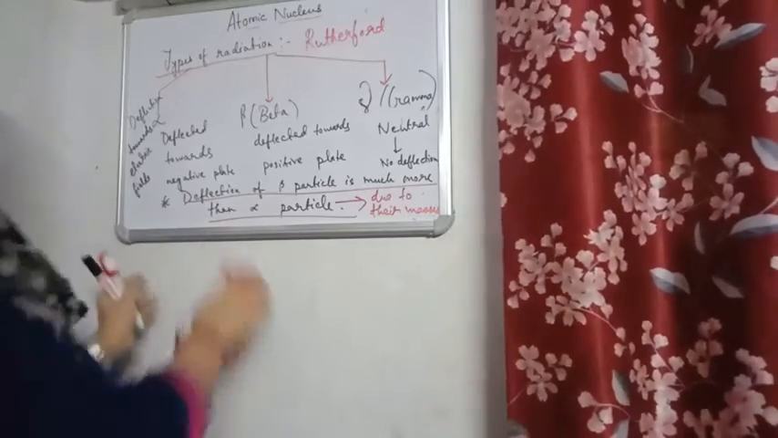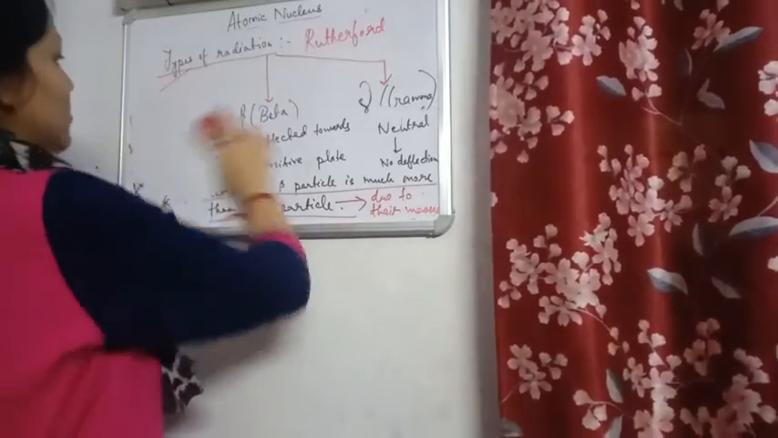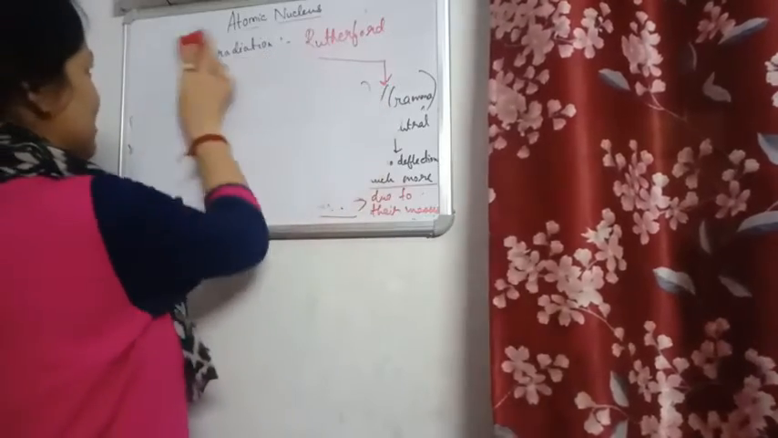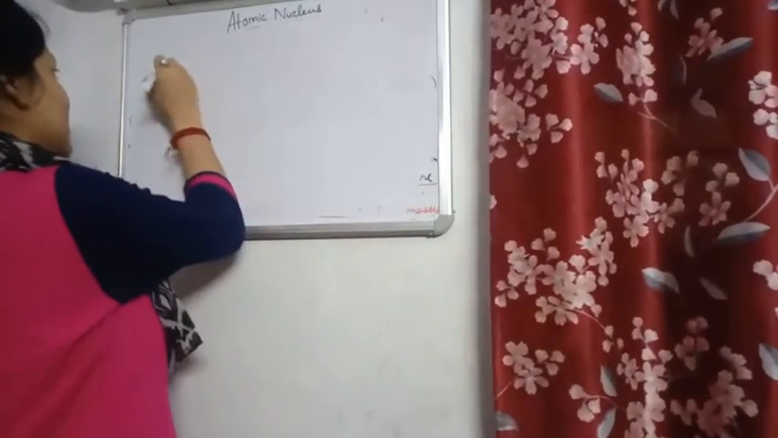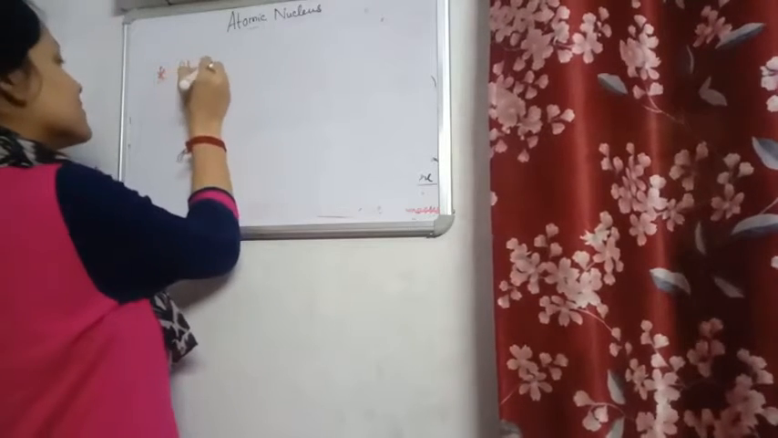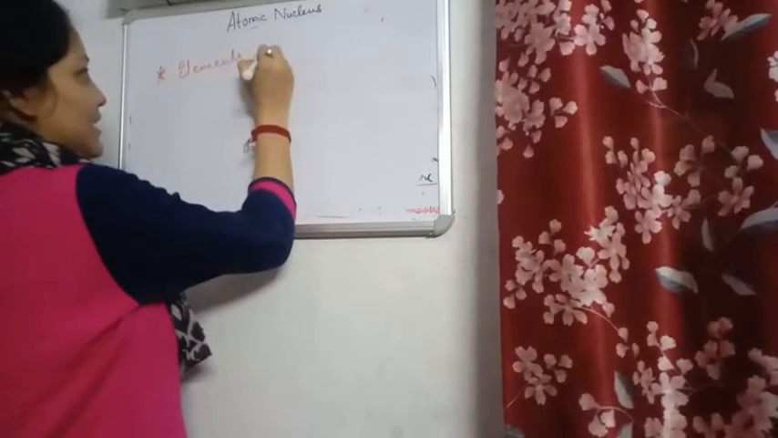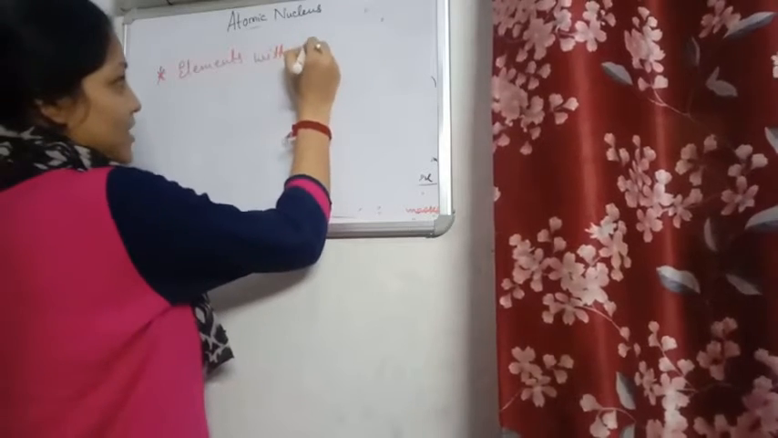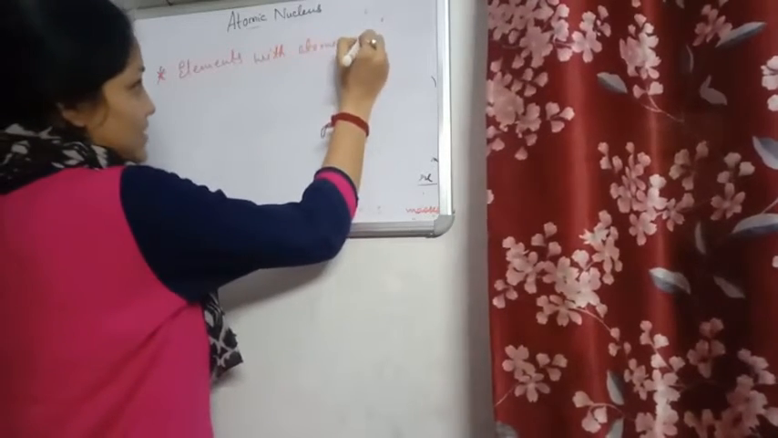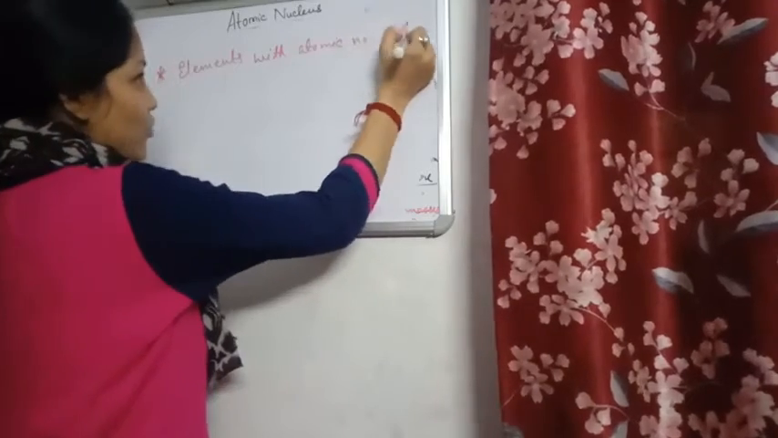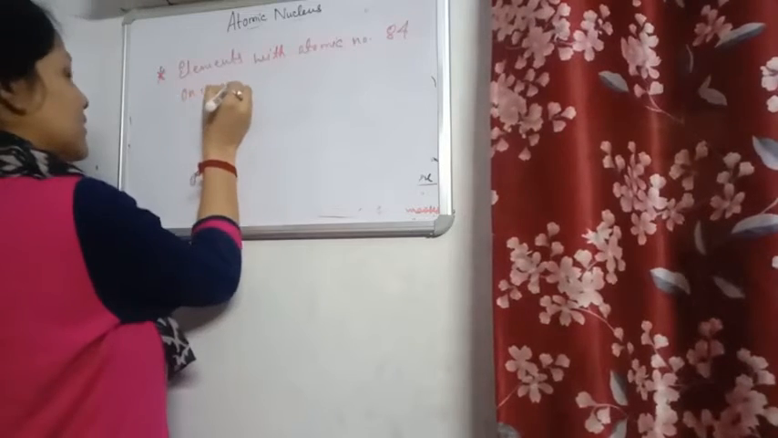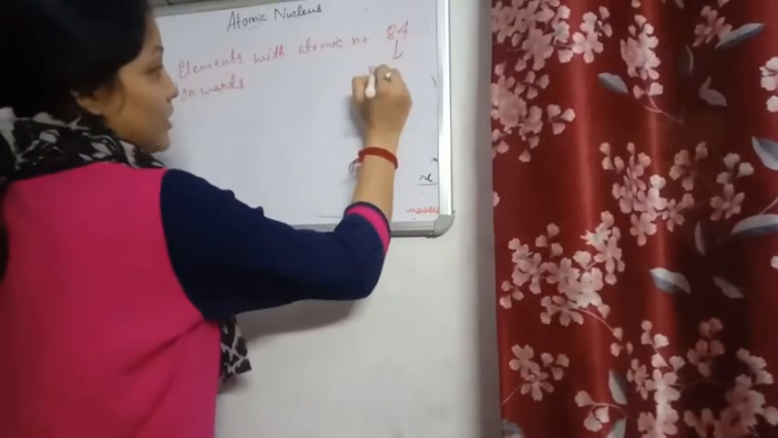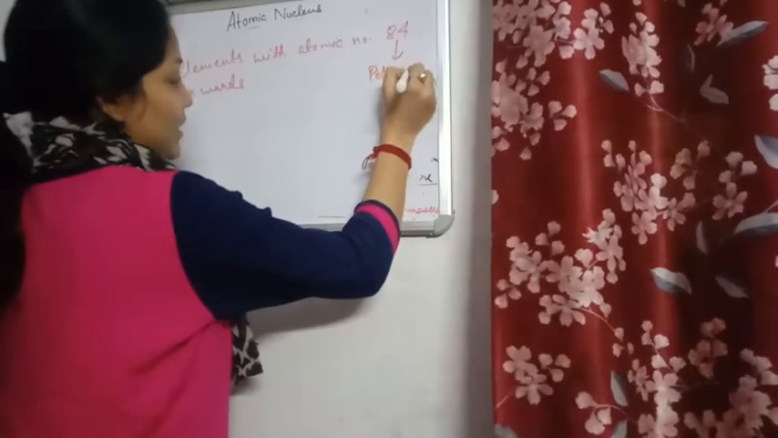Just a small thing is left. I'll just finish it fast. Now the general trend is that radioactivity is shown by elements with atomic number 84 onwards. Means from 84 all the elements are radioactive. Which element is 84? Polonium. Means from polonium all the elements are radioactive.